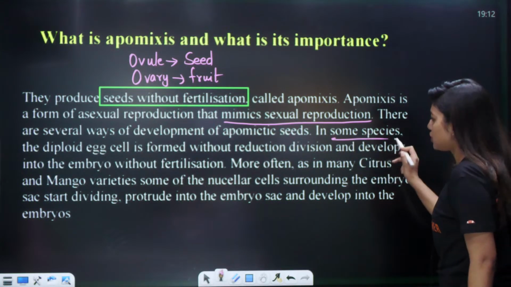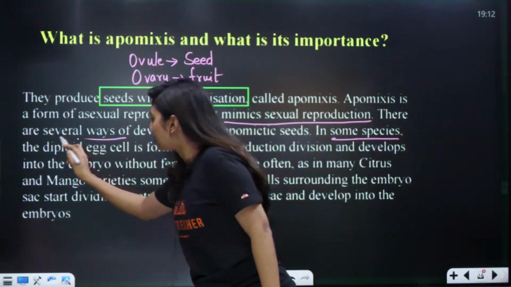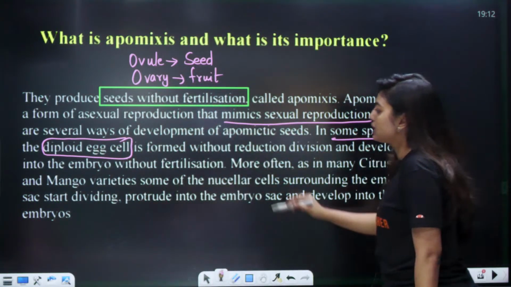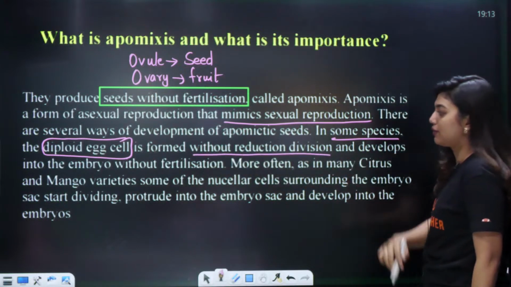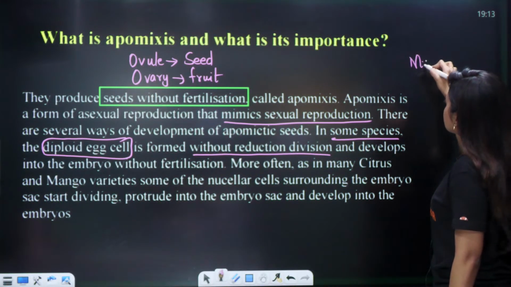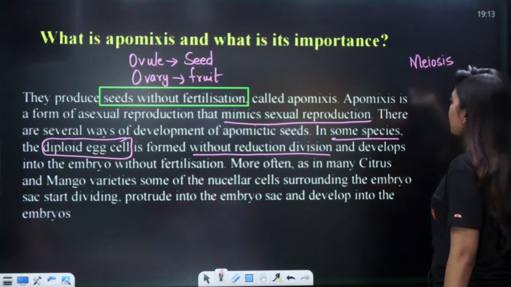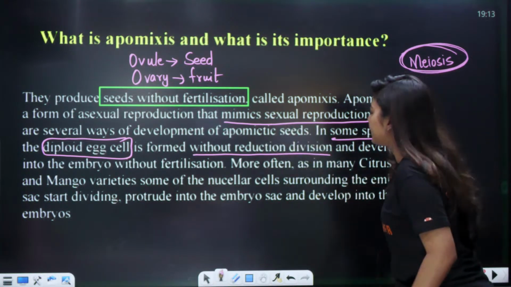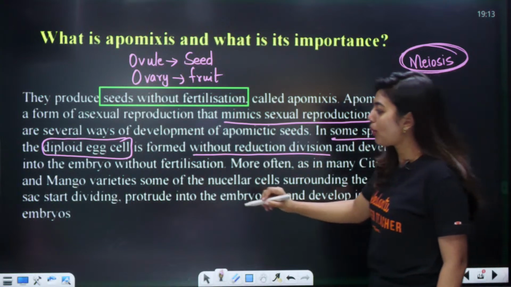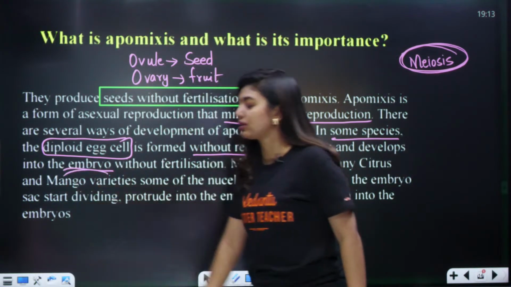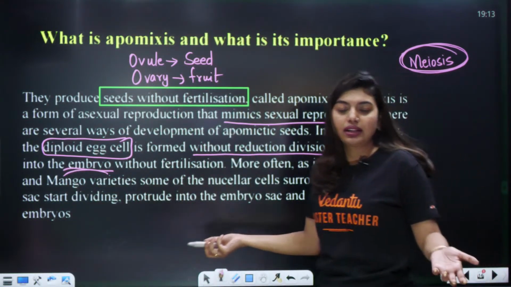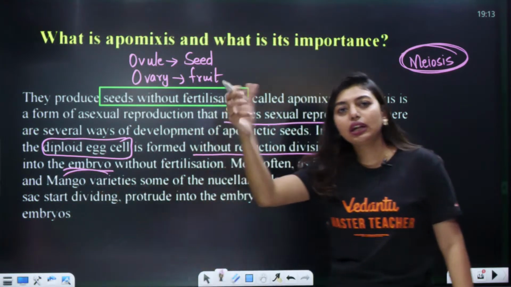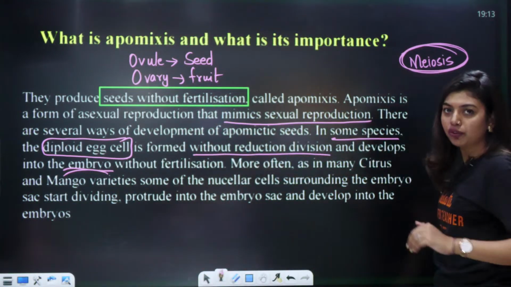See, in some species students, the diploid egg cell. All of you remember the egg cell that I taught you in the embryo sac? The diploid egg cell is formed without reduction division. So we all know meiosis happens, and mitosis happens. So without the reduction division, if the diploid egg develops, that will form an embryo without fertilization. Clear? Simple. That is, the diploid egg will not go through a reduction division and it will form an embryo. Now that embryo is going to form without fertilization.